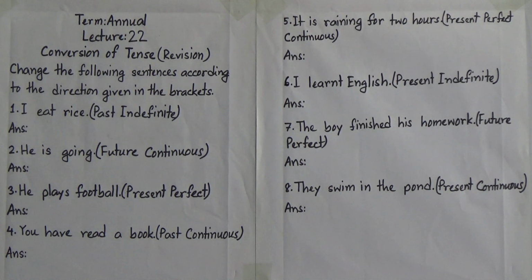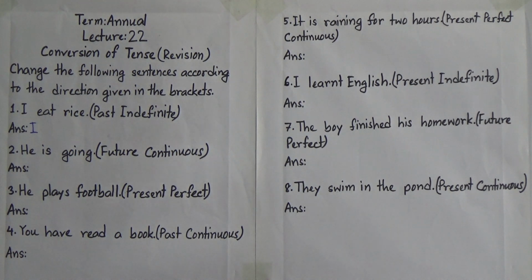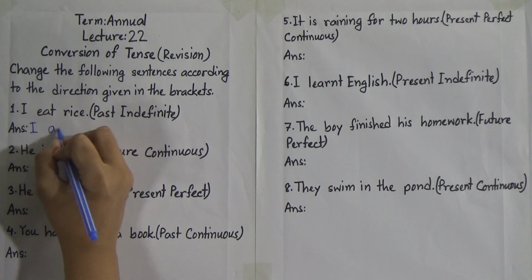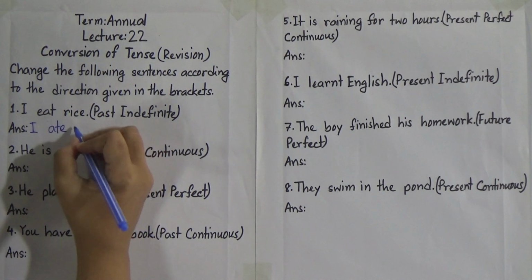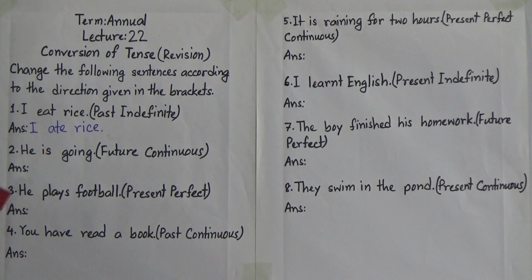At first we will write the subject I, then we will write the past form of the verb eat. So what is the past form of the verb eat? Yes, it is ate. Now the rest of the sentence, rice. So this is the answer: I ate rice.